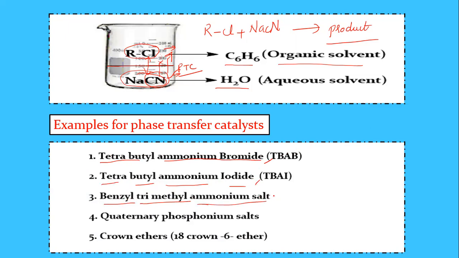Benzyl trimethyl ammonium salts and quaternary phosphonium salts. And finally crown ethers. The crown ethers are cyclic compounds of carbon and oxygen, for example 18-crown-6 ether. These are some examples of phase transfer catalysts: tetrabutyl ammonium bromide, tetrabutyl ammonium iodide, benzyl trimethyl ammonium salt, quaternary phosphonium salt, and crown ethers.